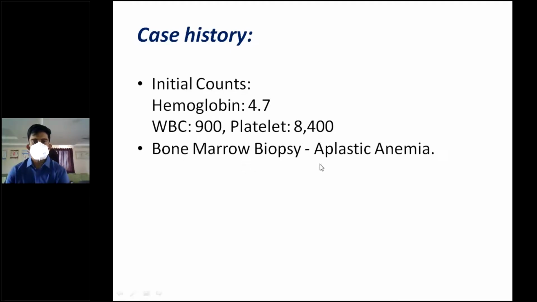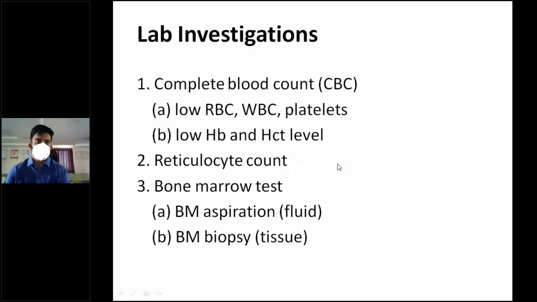So bone marrow biopsy shows aplastic anemia. With a platelet count this low, bone marrow biopsy is usually not done, but you can give an extra packet of platelets, probably single donor platelets, and then you can go for bone marrow biopsy. The bone marrow biopsy shows aplastic anemia. So the other lab investigations are complete blood count, which shows low RBC, WBC, platelets, low hemoglobin, and hematocrit level. Reticulocyte count will be low. Bone marrow test should be done, bone marrow aspiration or bone marrow biopsy, preferably bone marrow biopsy.